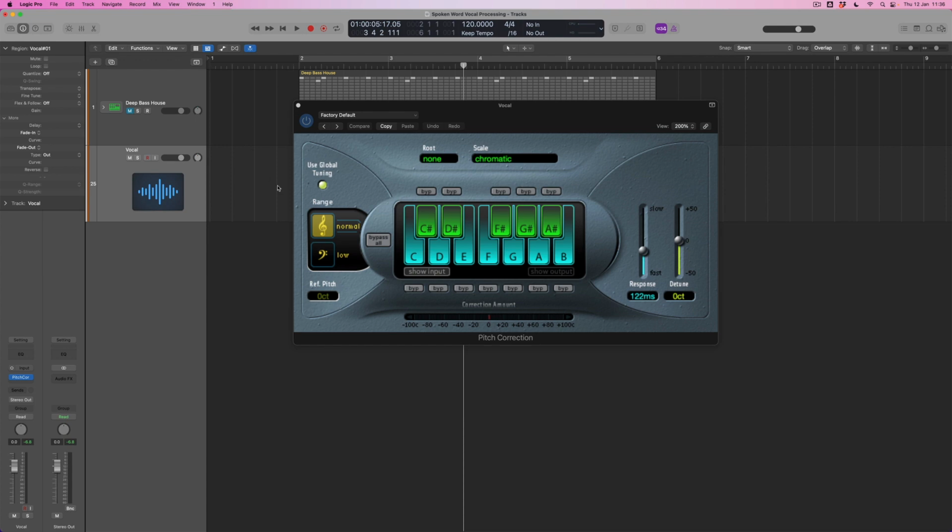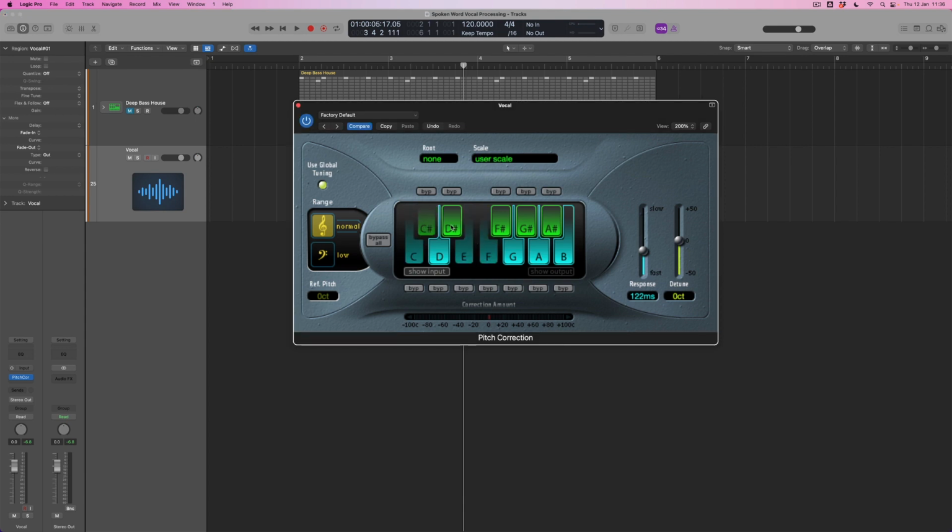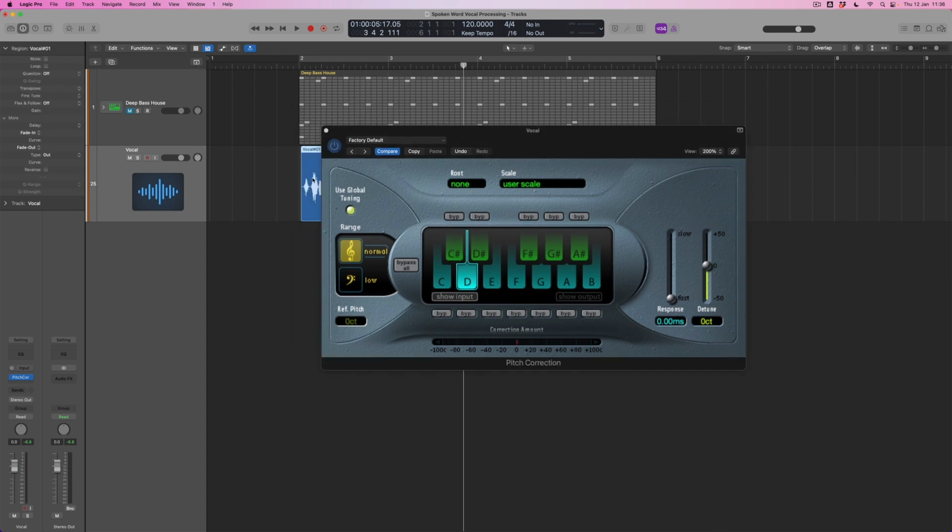So what if I say, okay, I'm going to limit myself to one note. Let's pick D for a moment, just to see what happens. Now, as you can see, over on the right-hand side, I've got a chance to choose the response time of how quickly Logic will tune this phrase to the note D. At the moment, there's a natural-ish response time. But if I make this super fast, in other words, I'm asking Logic to tune it immediately, I think we'll end up with a slightly bolder result. Let's just hear what that sounds like.